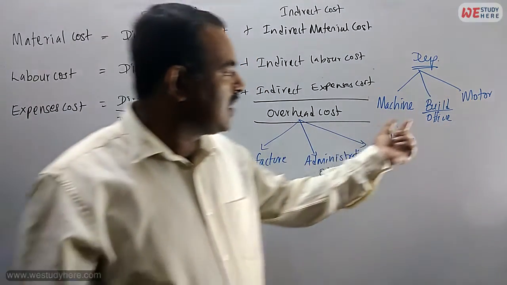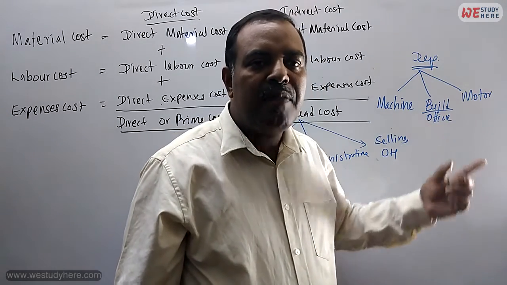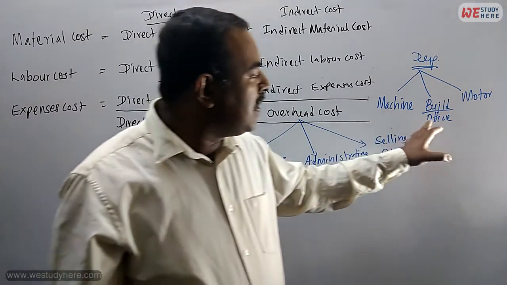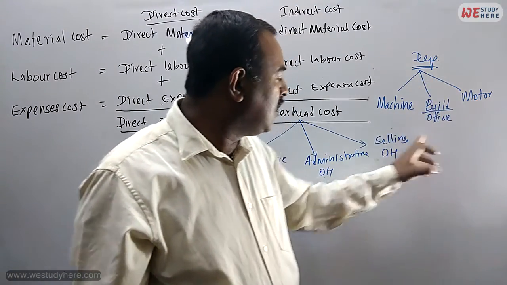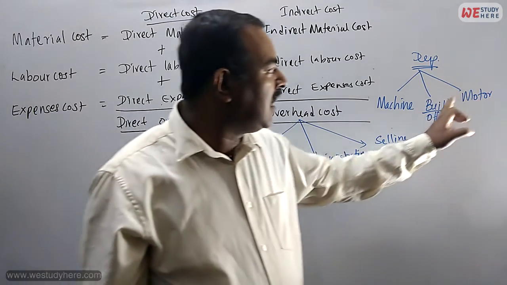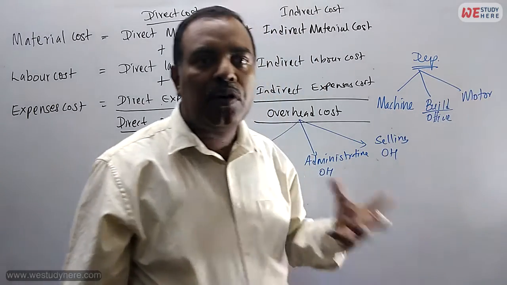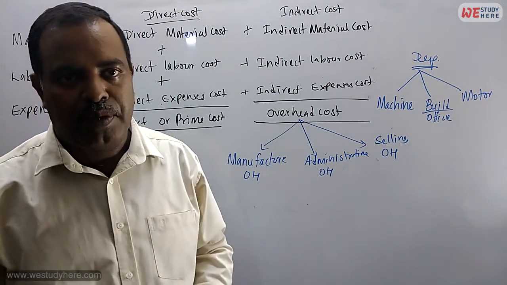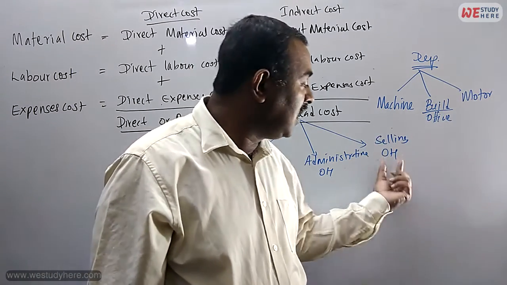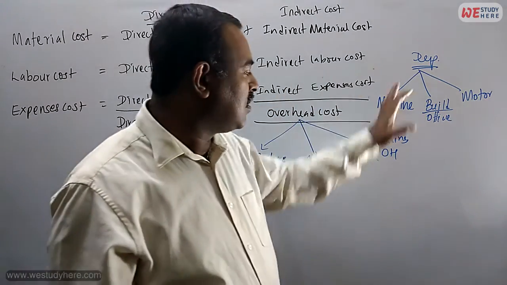Now, office, building. This office we are using for administrative purposes. Then the depreciation of the office or building goes under the administrative overhead. Now, motor vehicle: where do we allocate motor depreciation? The motor we are using for marketing purposes. Then we go with the selling overhead. See the different kinds of overhead from the indirect expenses cost.